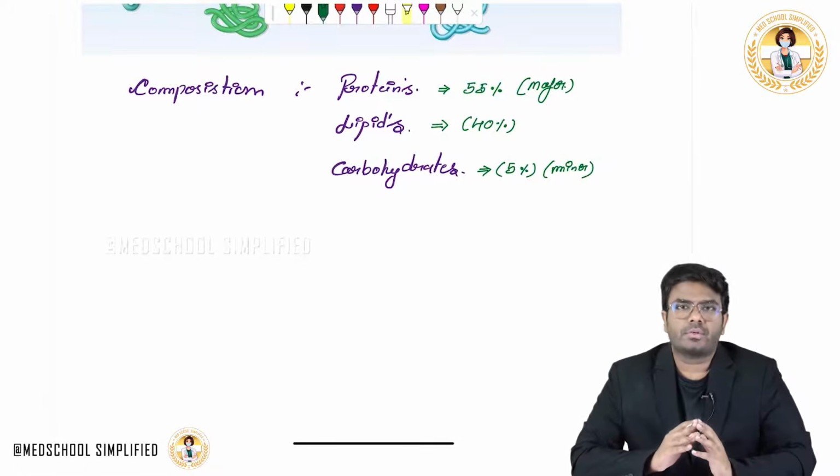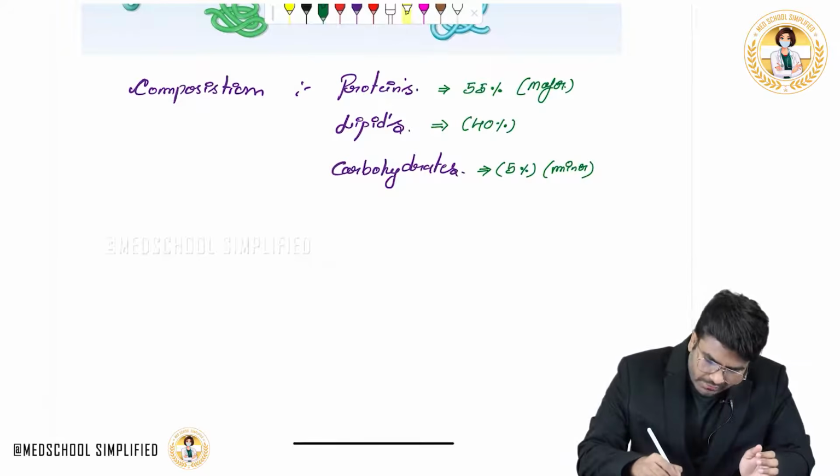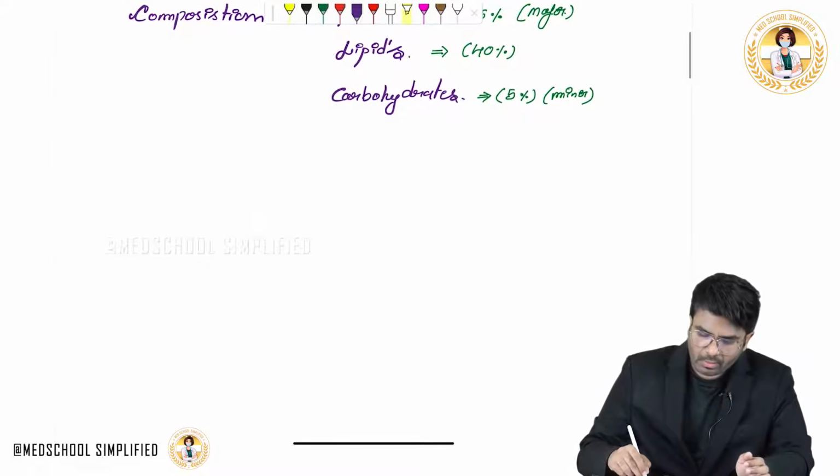After this, they will ask you the exceptions part. Everywhere the proteins are the major components, but what is the exception?